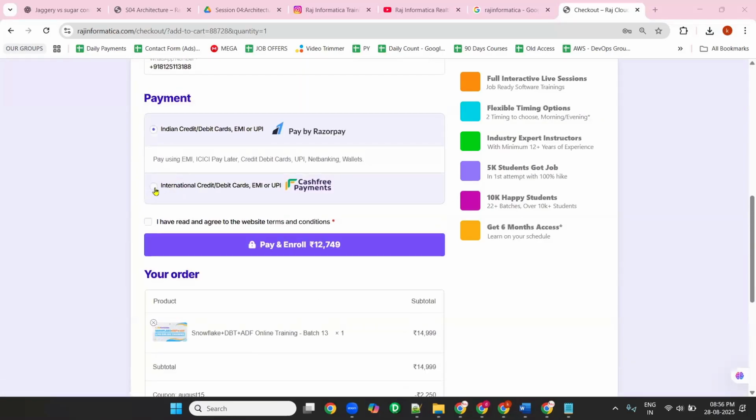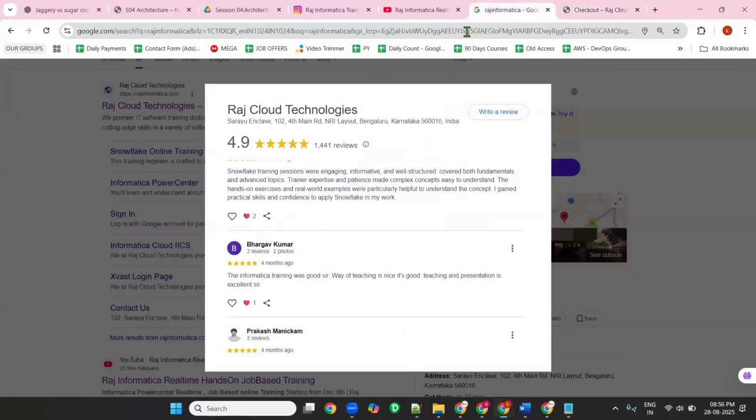And you can select international cards. If you are out of India, if you are using any bank account out of India, you can select this option and you can make the payment through the website. Got it? And if you want to enroll manually, you just contact us here.